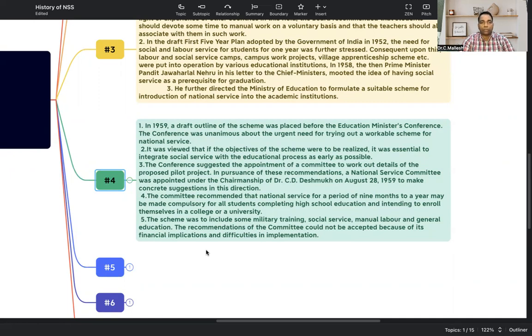The scheme was, whenever they are including some military training, social service, manual labor, general education, the recommendation of the committee should not be accepted because of its financial implication and difficulties in the implementation. So whenever any scheme they want to launch, first of all, the government needs to fund it, because it is a social service scheme introduced by the central government.